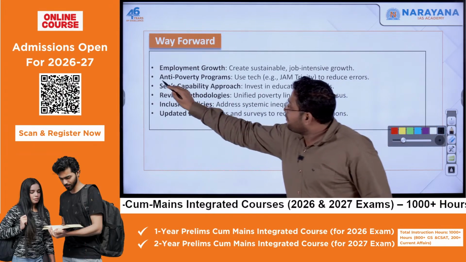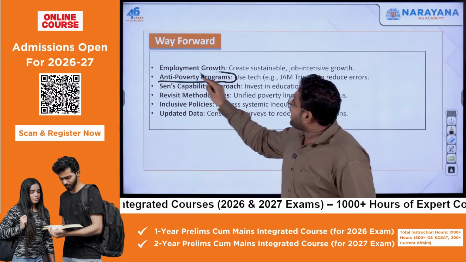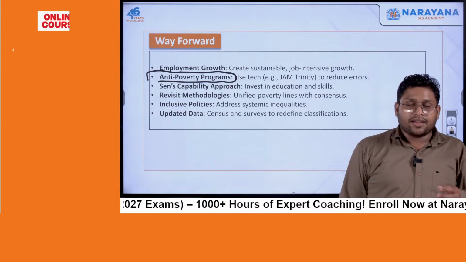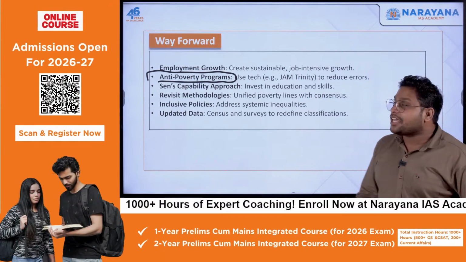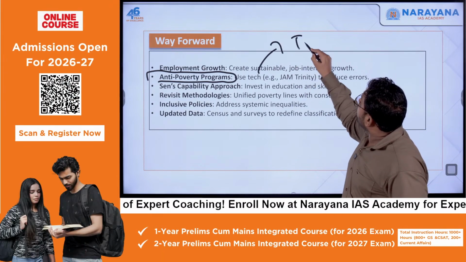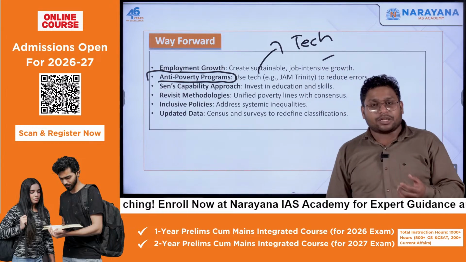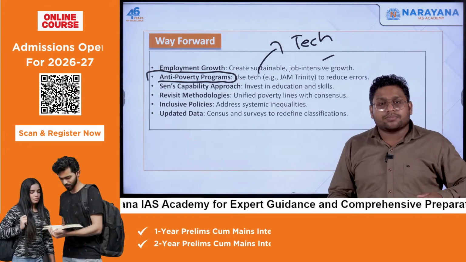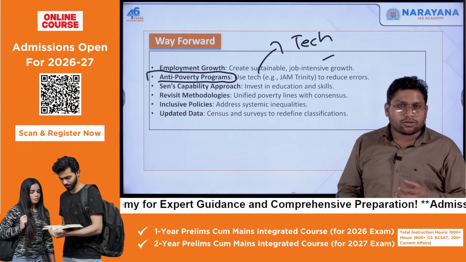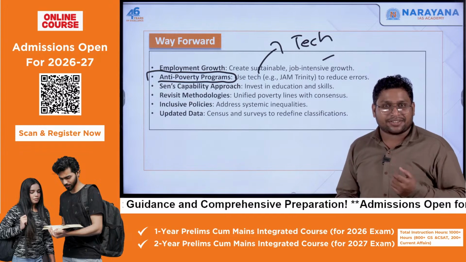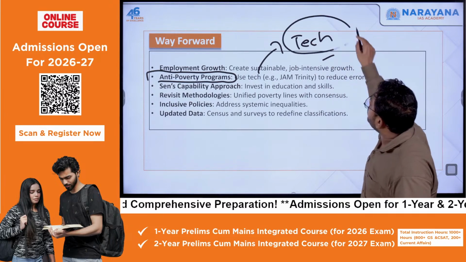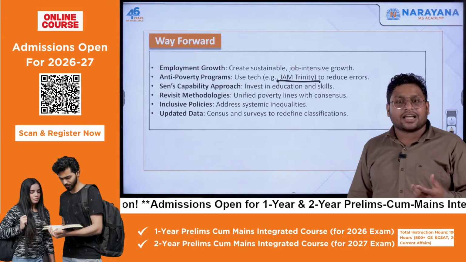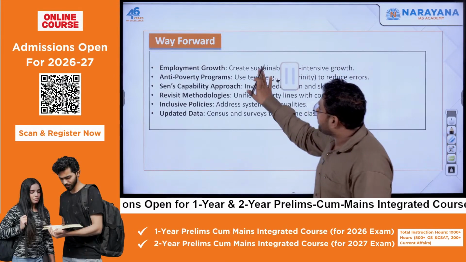Apart from that, wherever we are bringing any program or scheme, that is, any anti-poverty scheme, we have to ensure that we make use of technology while implementing anti-poverty programs. Why? Because earlier we said that we bring these programs, but it's of no use, because there is a lot of corruption, leakage, etc. That can be curbed using technology. For example, you can make use of the JAM Trinity, Jan Dhan, Aadhaar, Mobile Trinity. That's a very good thing.